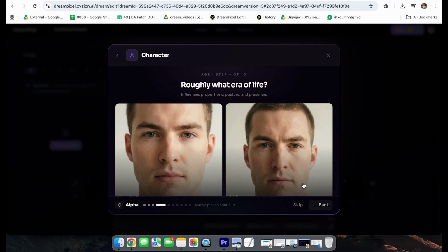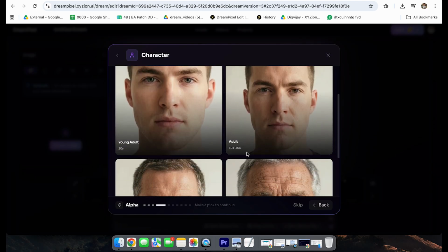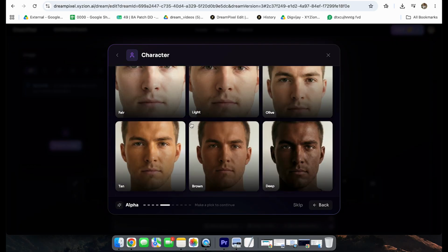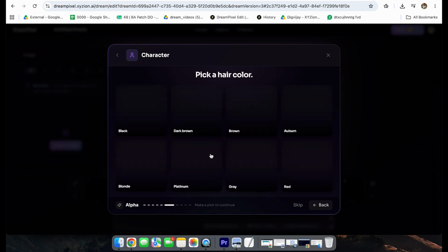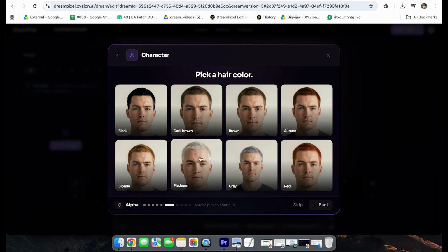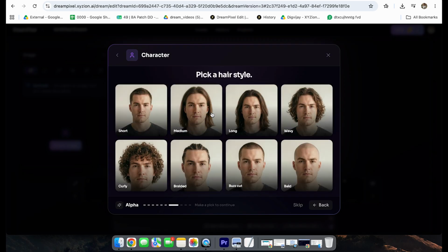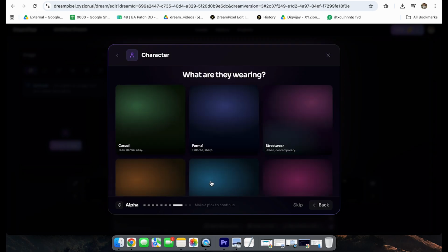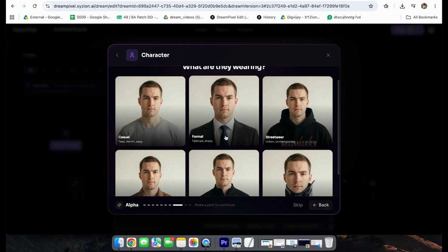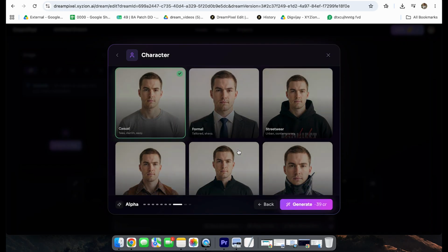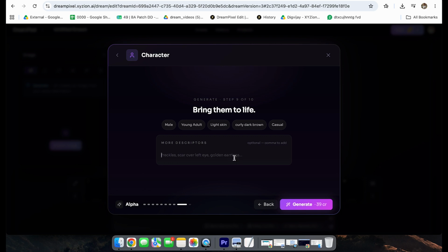Okay. I'm going to select male. He's a young adult, and his skin is light. His hair is brown. His hair is curly. Let's see, shoes. And then you start adding the attributes to that character. So attributes means who is he? He's a music professor.